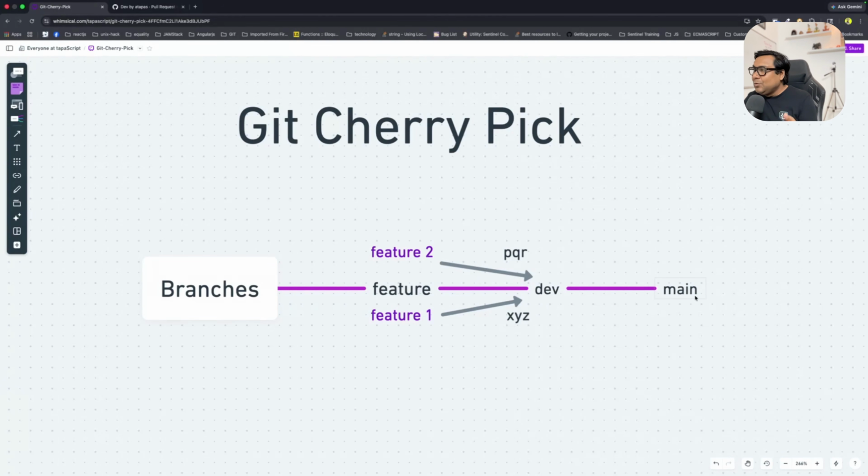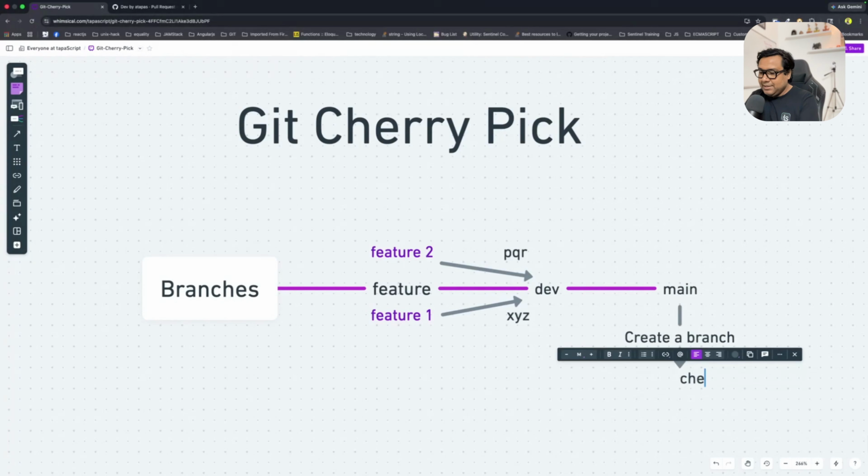So we don't want to do anything directly on the main branch. The way that I follow, I'm teaching you. From main branch, I'm going to first create another branch. So I'll say create a branch, and you can name this branch anything. I am naming it as cherry. Okay, so I'll create a branch called cherry.